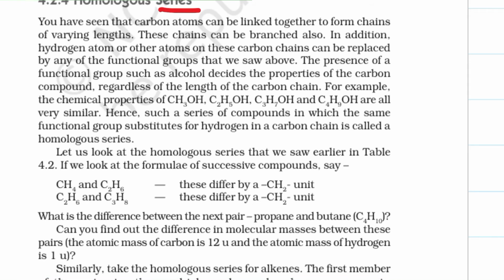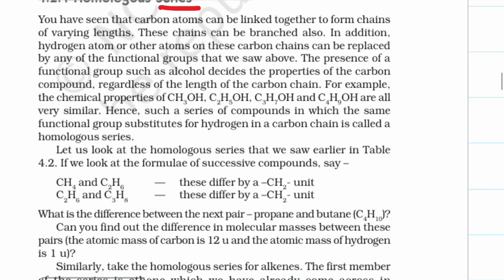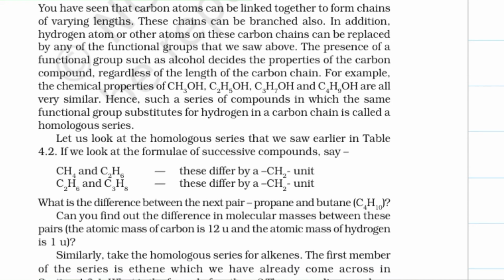The presence of a functional group such as alcohol decides the property of carbon compounds regardless of the length of the carbon chain. For example, the chemical properties of CH3OH, C2H5OH, C3H7OH and C4H9OH are all very similar.